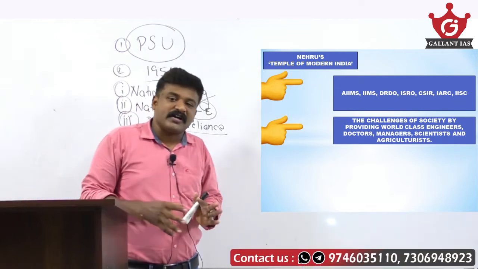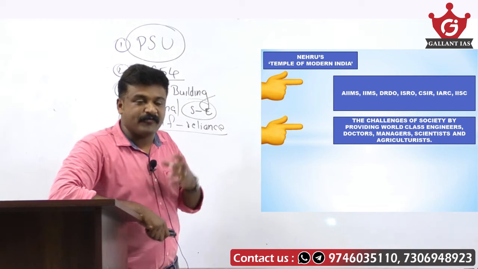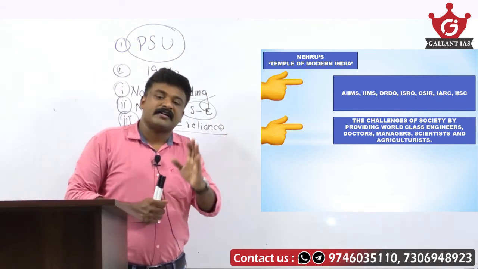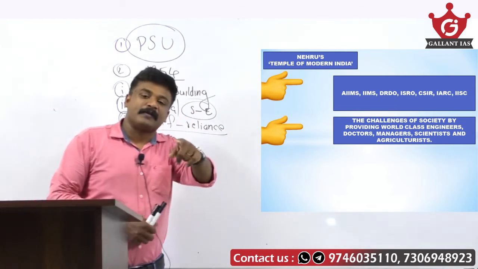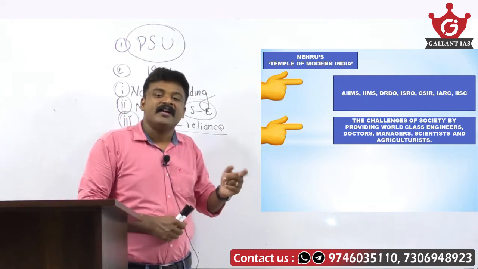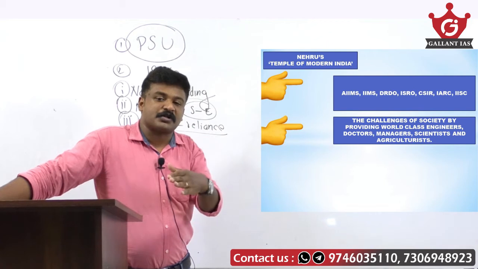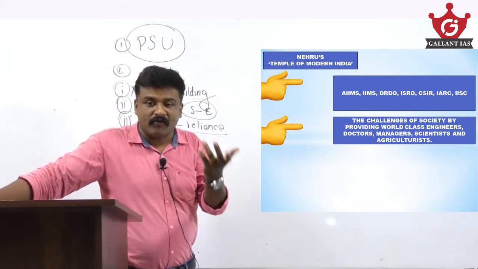So try to get an idea of how his Temple of Modern India is defined, and what roles were played by public sector undertakings and institutions of higher learning. This concept is important for your prelims, your mains GS1 and your optional. In GS papers and optional, the answering strategy is different, but the content is the same.